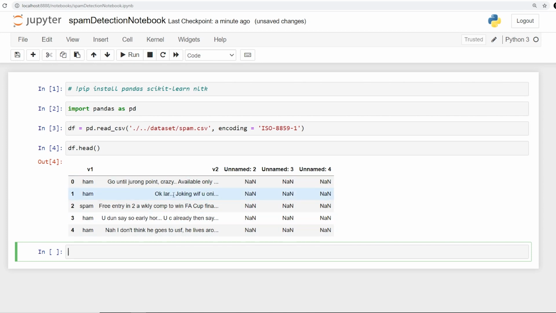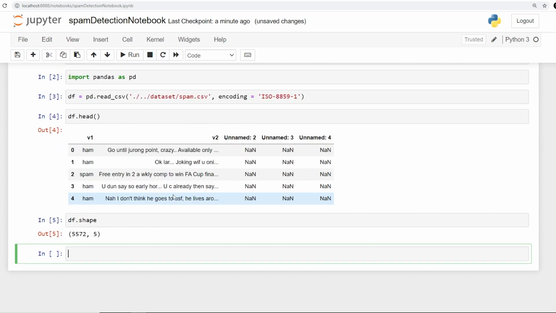Alright, and now one thing that I will have to particularly do is check the shape. So I'll have to say df.shape. So these are 5572. Alright, and now let us get started with our NLTK. So NLTK I'll be using in order to pre-process the text that we have at the moment.